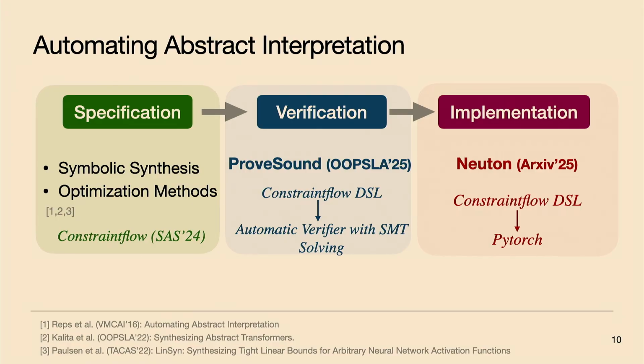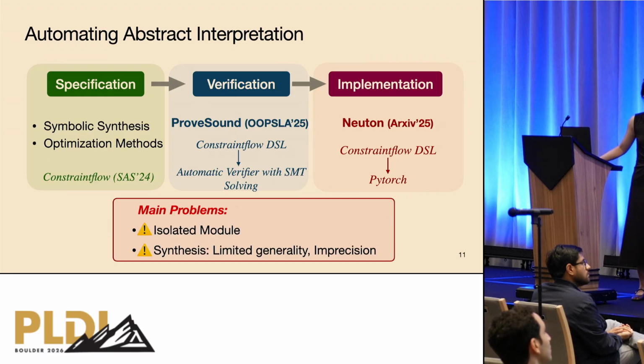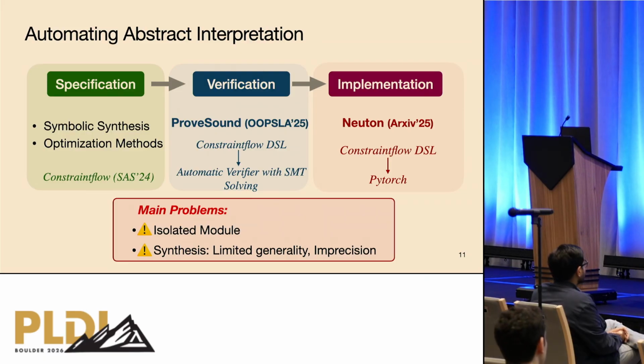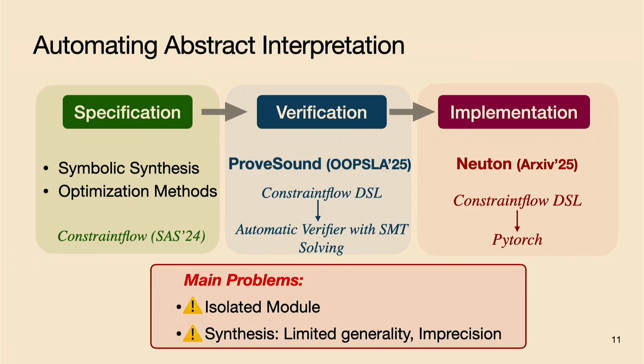They're all pretty exciting, I would say, but that is far from enough, because there are two main problems. The first one is that those modules are still isolated from each other, meaning that if we want to really automate this pipeline, we need at least three experts working on these three areas. And even though we have already lowered the barrier by providing a domain-specific language, ConstraintFlow, it still needs a lot of expertise to write in that language. The second problem is that much more effort should be put into the first synthesis phase, because current works might suffer from limited generality and imprecision problems.